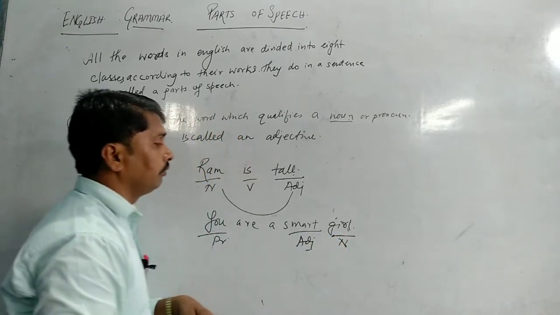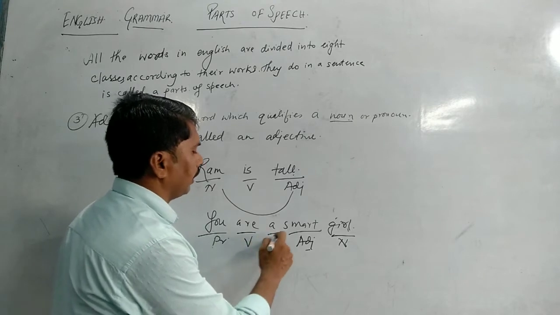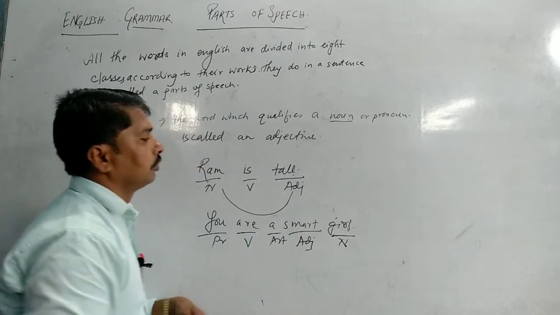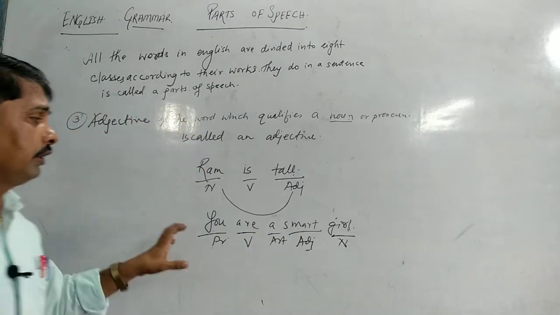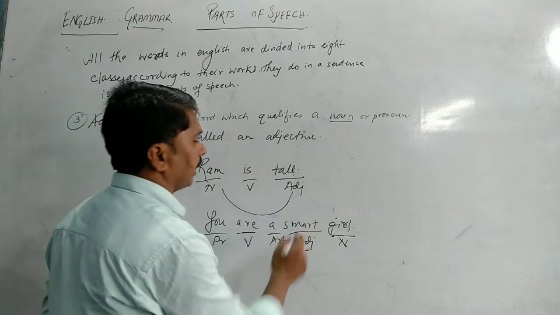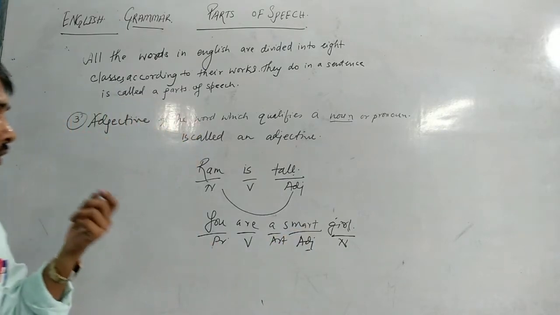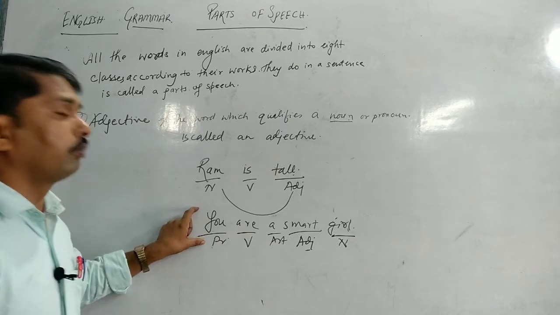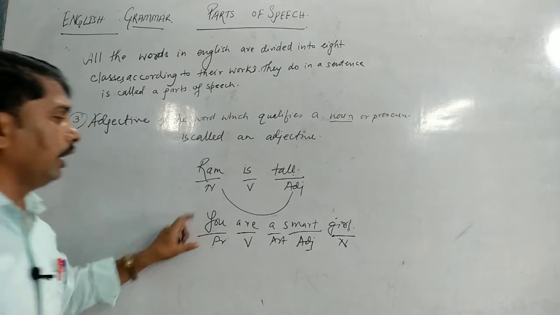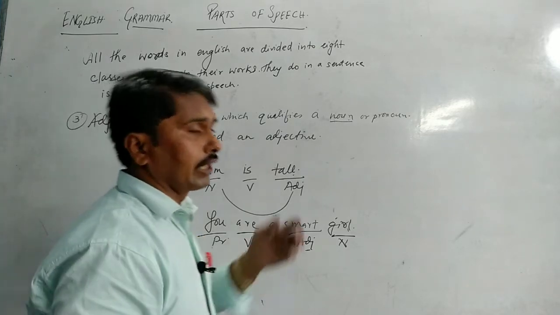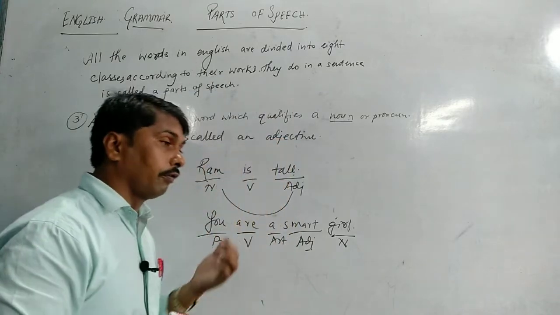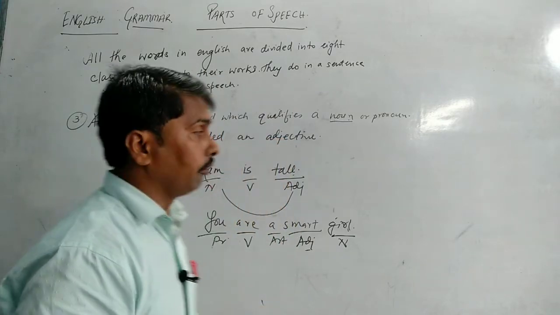So girl is noun, are is a verb and a is an article. In this way, the adjective smart is qualifying the word you, which is a pronoun. So an adjective shows the quality of a noun or pronoun.